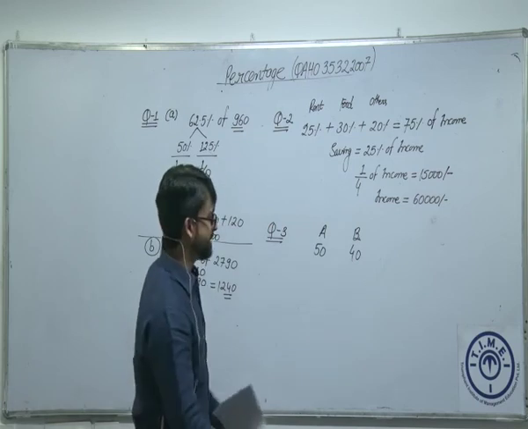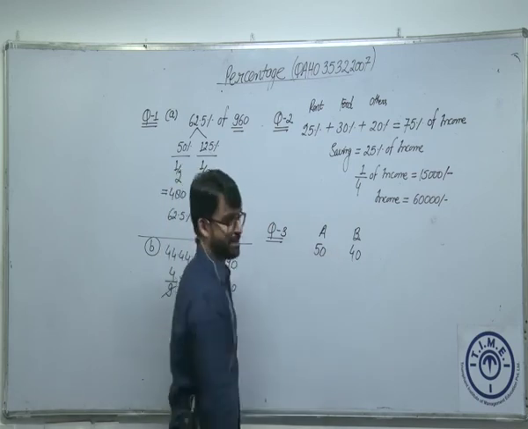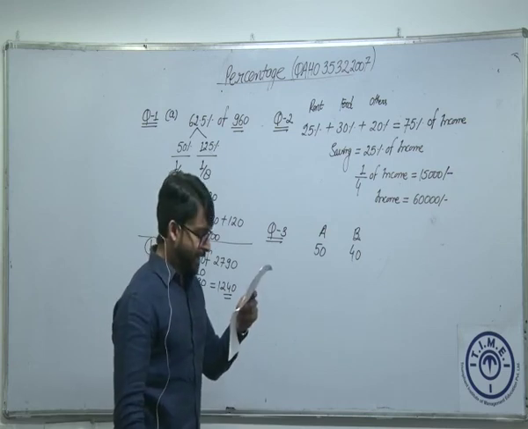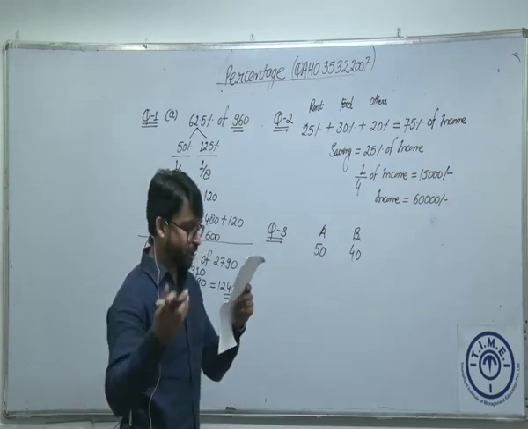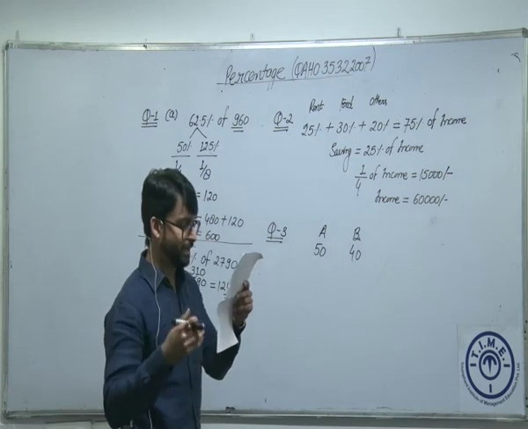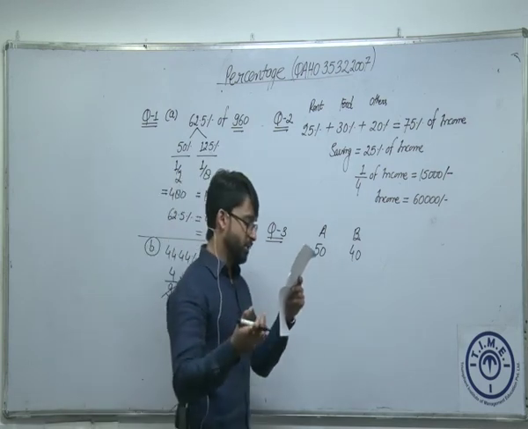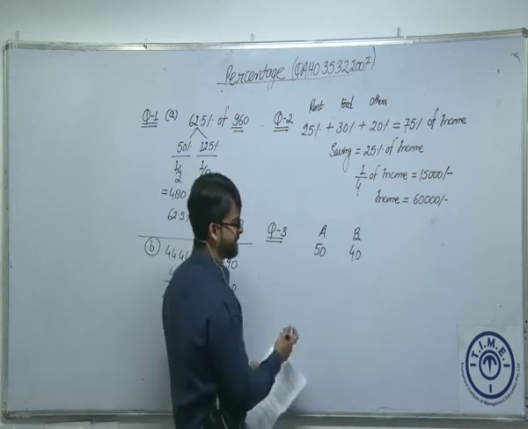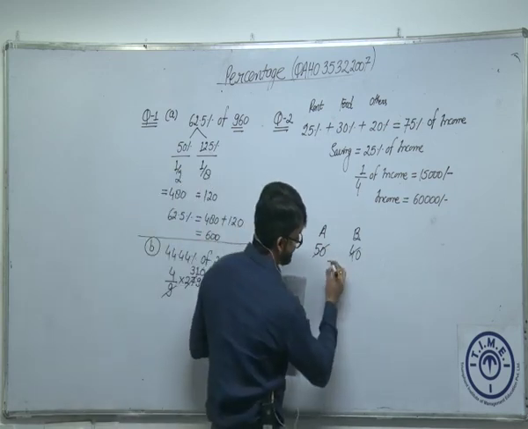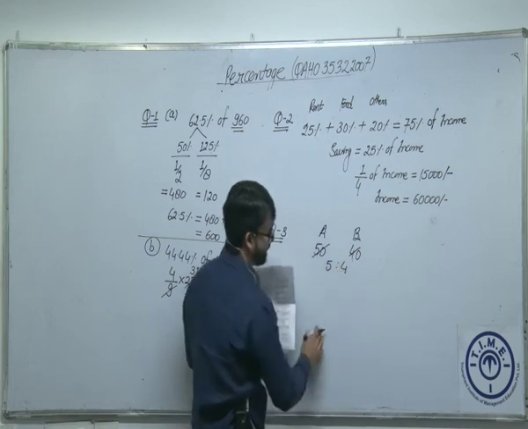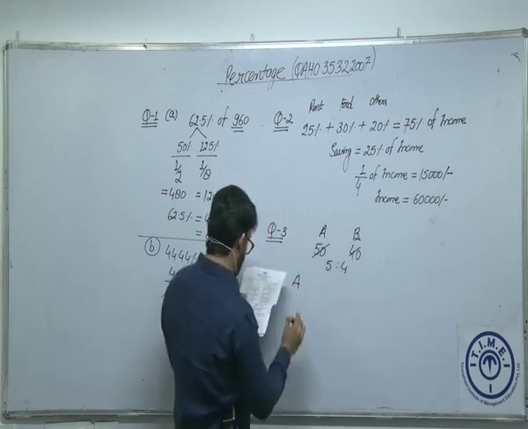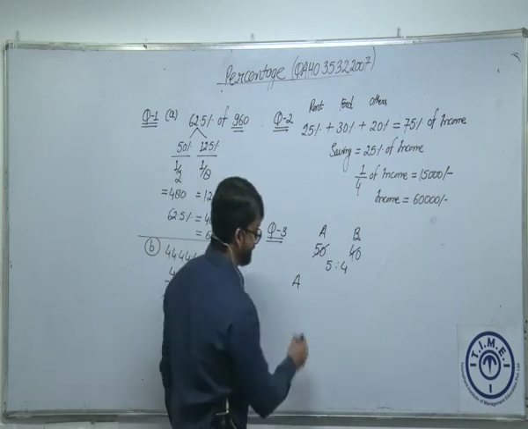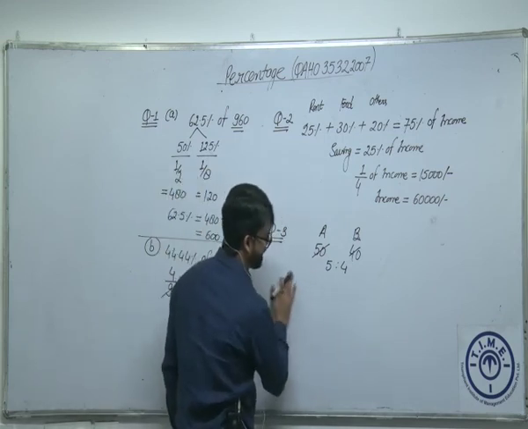Now we have discussed, if I want to compare these things, we don't have to take the initial values. Let's see. Then A is what percentage more than B? Also find A is what percent of B. It's pretty simple. We have just done this. We can take the ratio, which is equal to 5:4. The question is, A's marks is what percentage more than B?